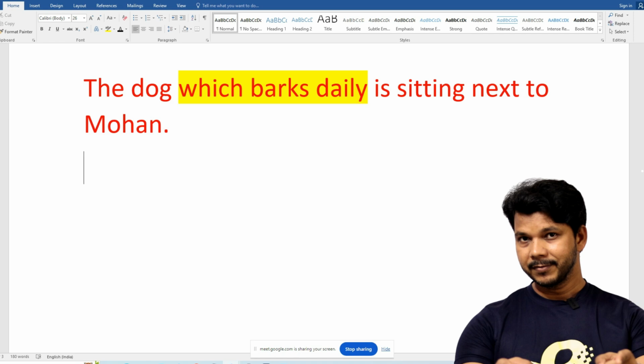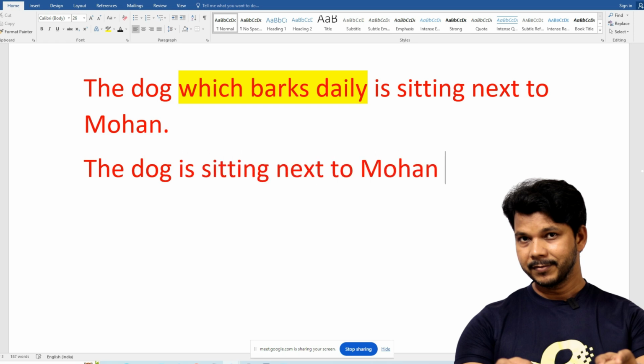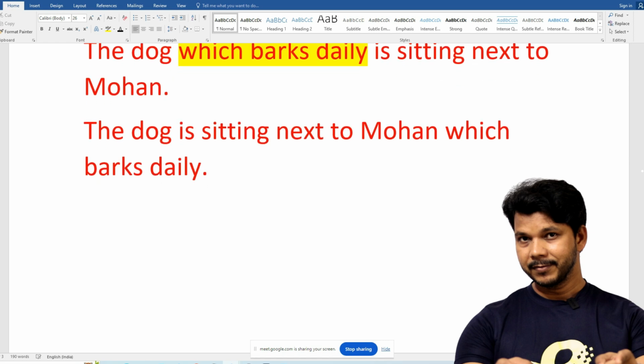Now see the magic. The dog is sitting next to Mohan which barks daily. Now do you understand who is barking? Mohan. Mohan is barking.